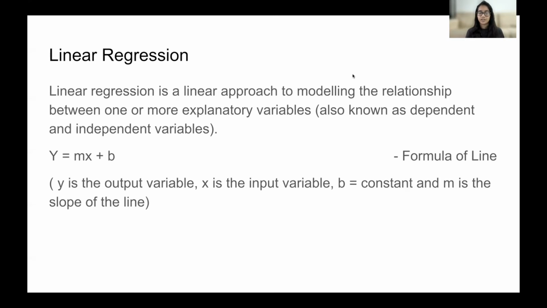Now, what is linear regression? As the name suggests, linear regression is a linear approach to model the relationship between one or more variables. It helps in identifying the linear relationship between a dependent variable and an independent variable. You might remember this formula from school, the formula of a line, y is equal to mx plus b. We'll be using this exact same formula in order to predict values in our linear regression model. In that formula, y is the output variable, x is an input variable, m is the slope of the line, and b is a constant. So this exact same formula will be used in the linear regression model too.